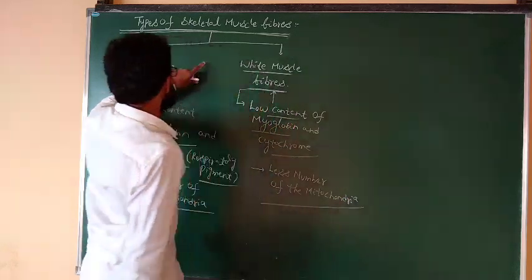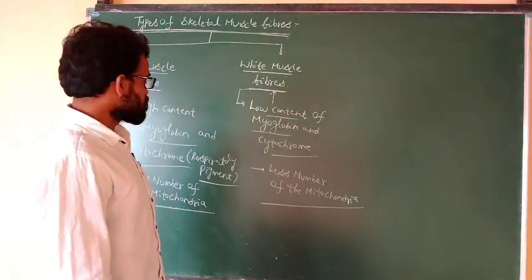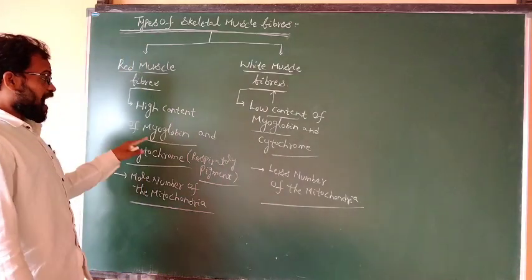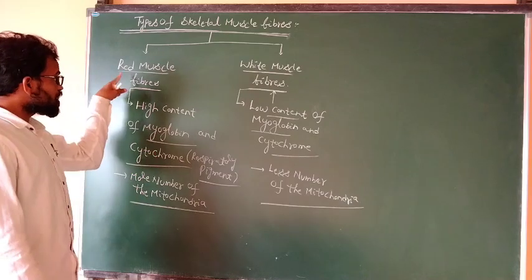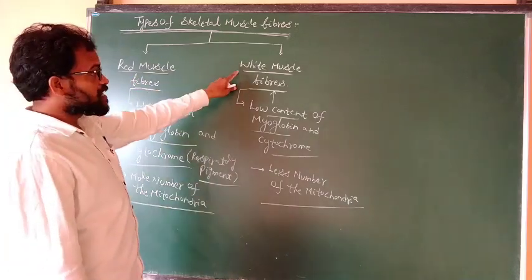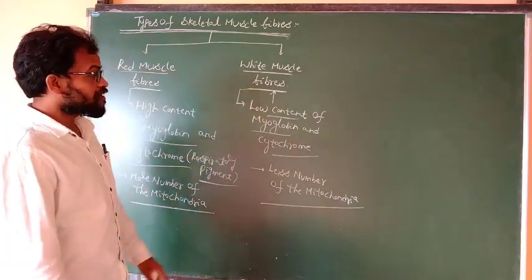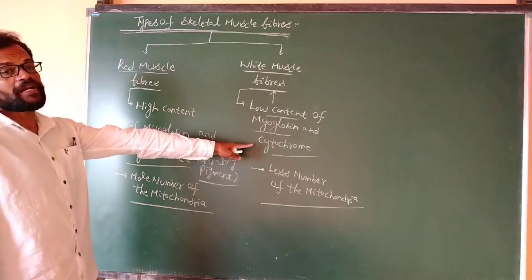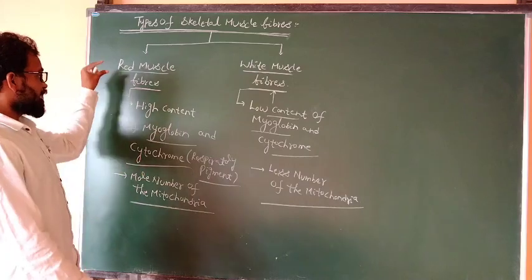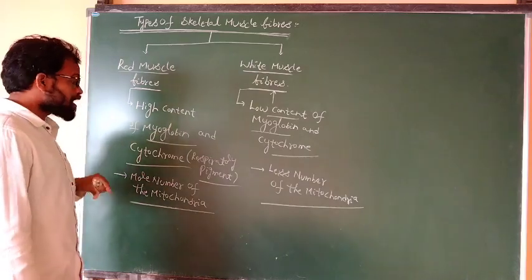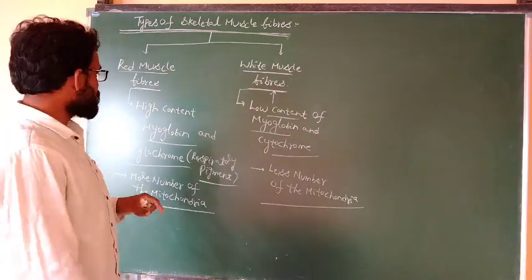Red muscle fibers mean a high content of myoglobin as well as cytochrome, and that's why they look red in color. White muscle fibers contain a low content of myoglobin and cytochrome respiratory pigment, and also fewer mitochondria. Red muscle fiber has more mitochondria.